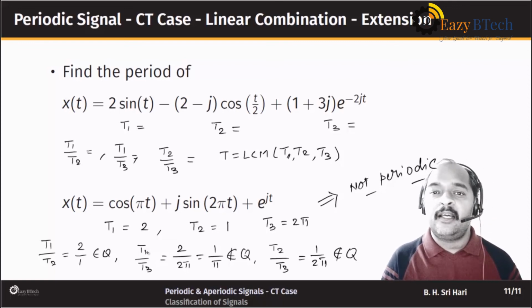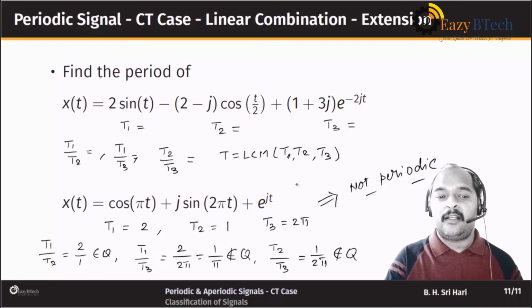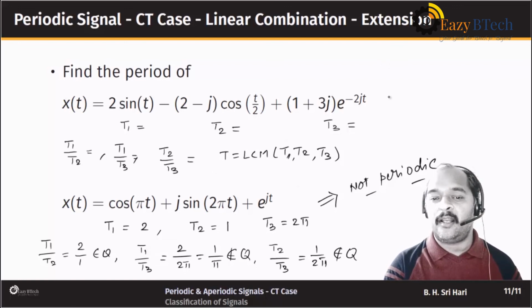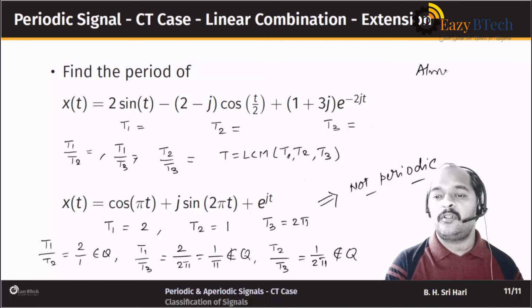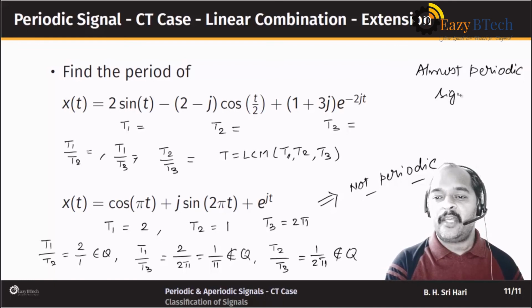In literature, we call these kinds of signals almost periodic signals. So this last example is an example of almost periodic signals. That is just for understanding. We don't see almost periodic signals here, that is the work of mathematicians. So we call this kind of signals almost periodic signals. Okay, right.